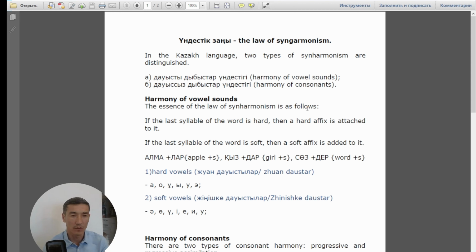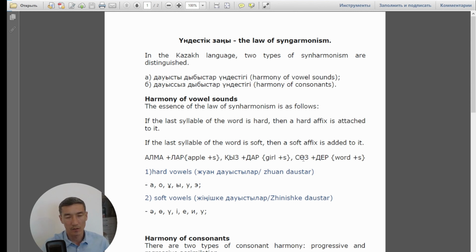Harmony of vowel sounds. The essence of the law of synharmonism is as follows. If the last syllable of the word is hard, then a hard affix is attached to it. For example, alma: the last syllable is hard, so we can add the hard affix lar. Next, kız: also a hard syllable, and we can add the hard affix dar.